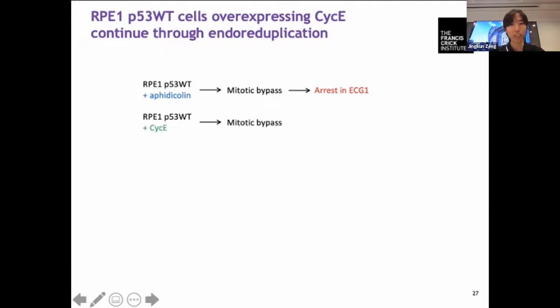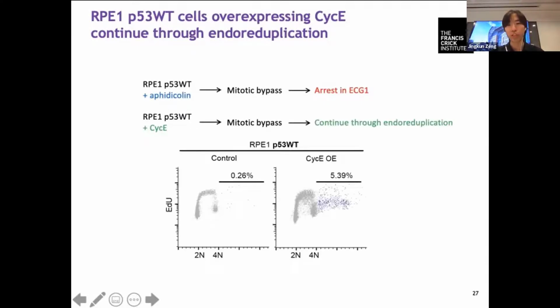However, with cyclin E expression, this is different. In cyclin E expression, the cells also bypass mitosis, but instead of arresting in EG1, we show they could continue through endoreduplication, as in future live cell imaging. And also by FACS, you can see these cells are now replicating, incorporating EdU with more than 4N DNA content. So we asked, can cyclin E expression overcome the EG1 arrest?